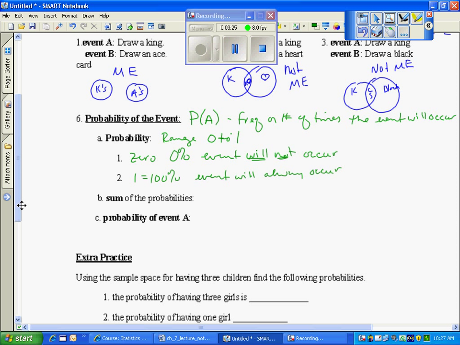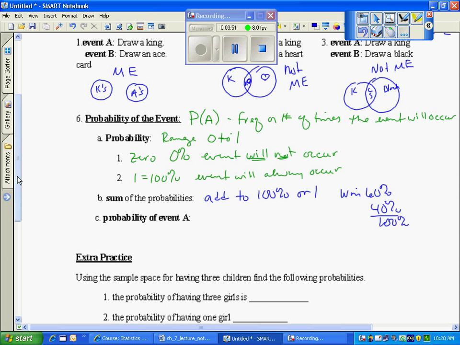The sum of the probabilities will always add to 100%, or 1. So the probability of winning and losing, if you're going to win 60% of the time, you're going to lose 40% of the time, for the total of 100%.